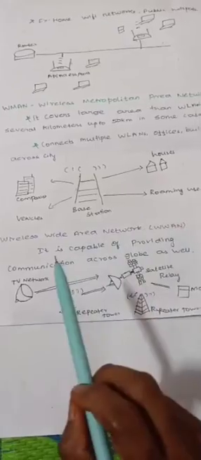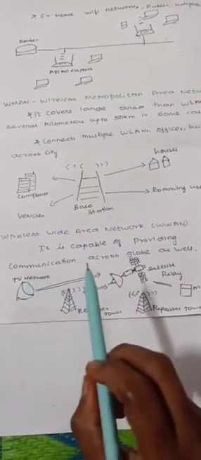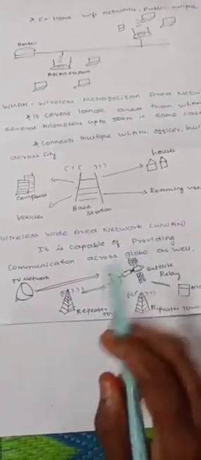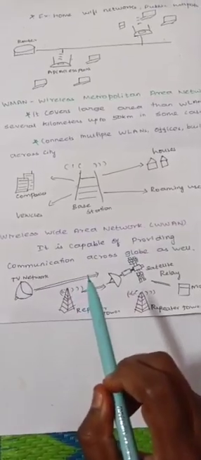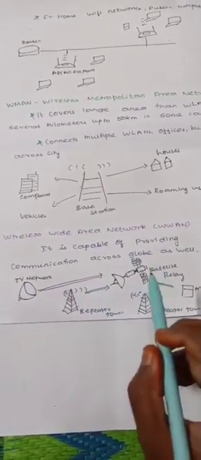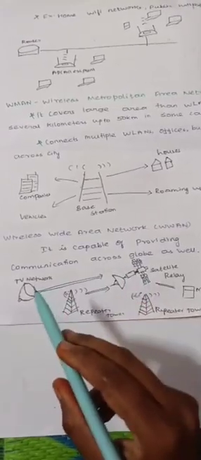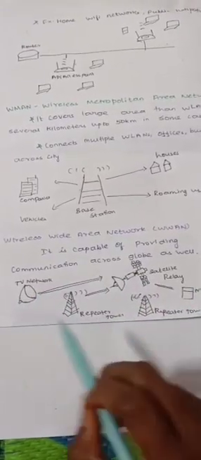Wireless wide area network. It is capable of providing communication across the globe as well. For example, we are receiving the cell phone network from the satellite. The satellite will give the signal to all the base stations in the city.